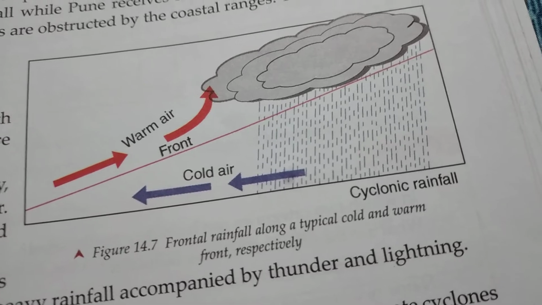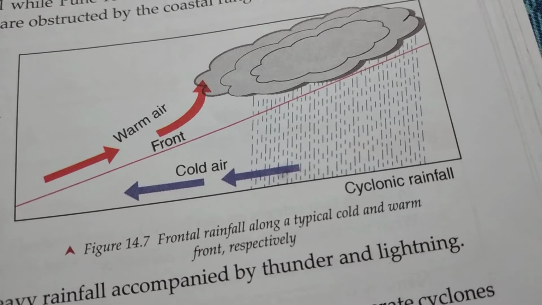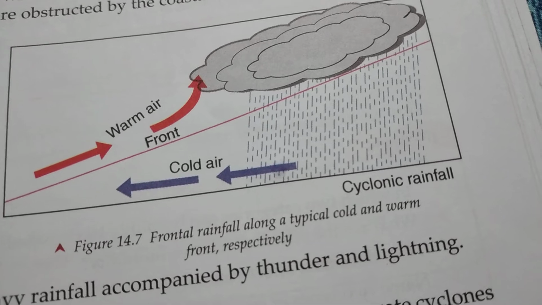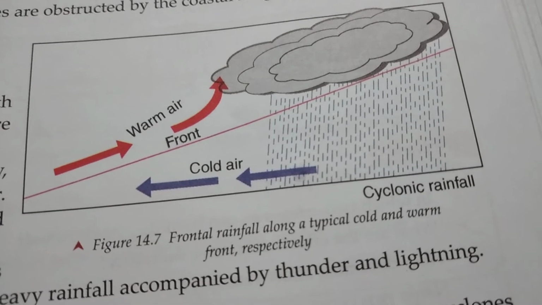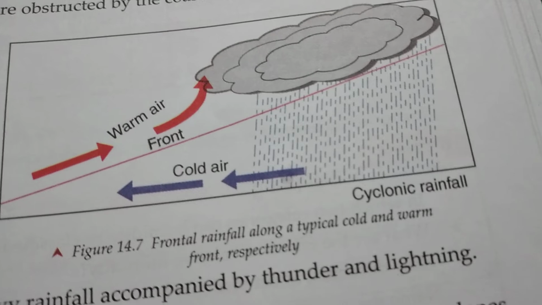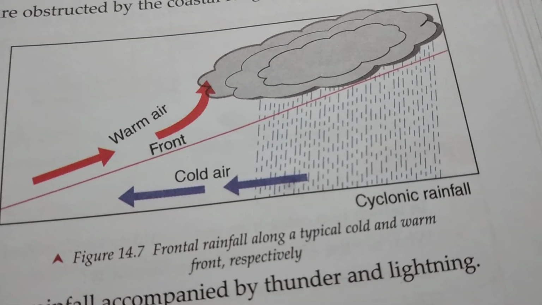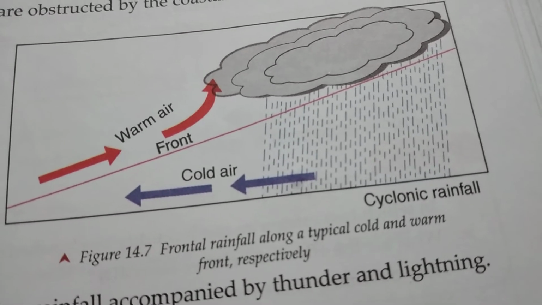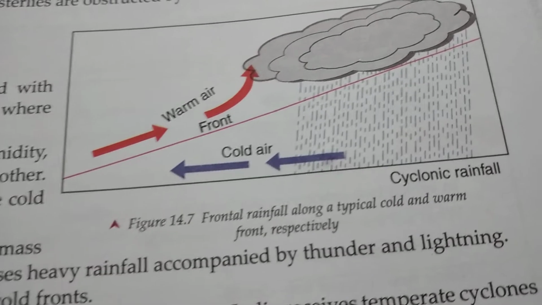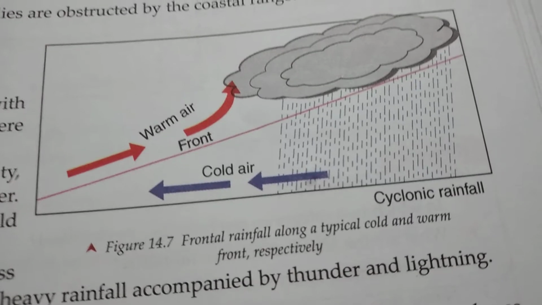Suppose in any area a warm air mass and a cold air mass are meeting each other. Due to the difference in temperature and density, these two different air masses will not mix with each other, even after meeting.